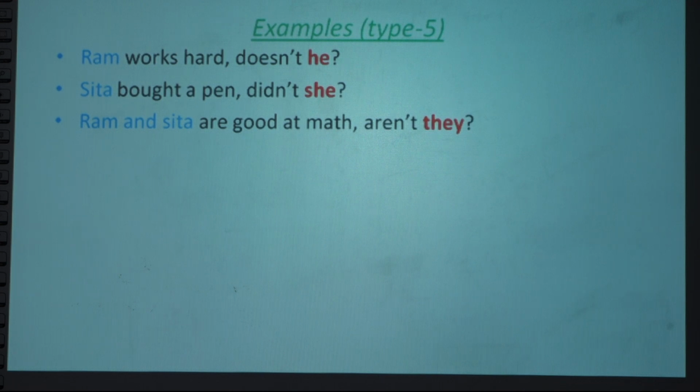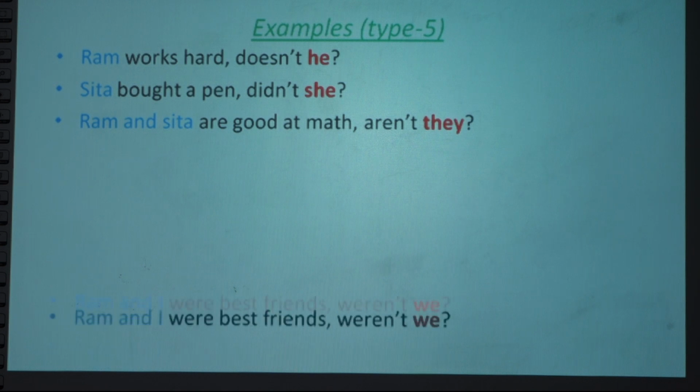So if third person plural subjects are there, we cannot use the same nouns, we have to use they. So Ram and Sita are good at maths, aren't they? If Ram is only, we say he. If Sita is only, she. If Ram and Sita, two, third person plural, they.